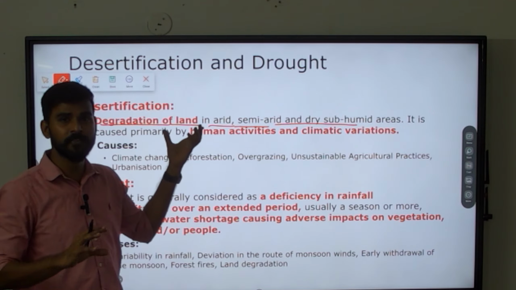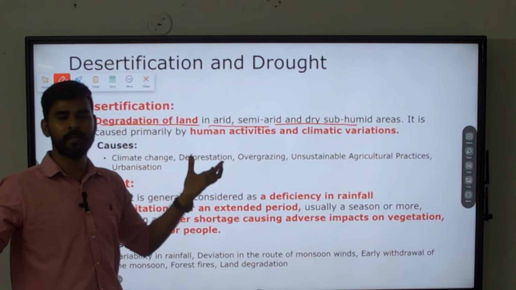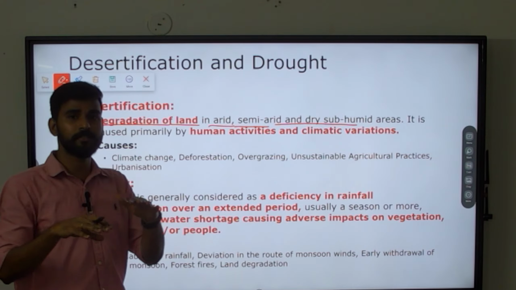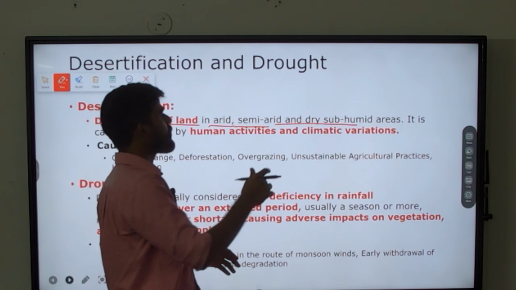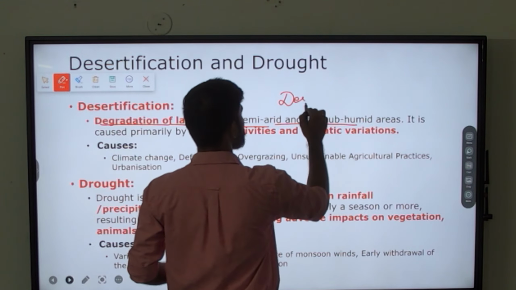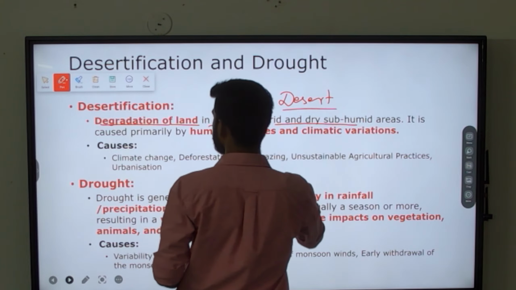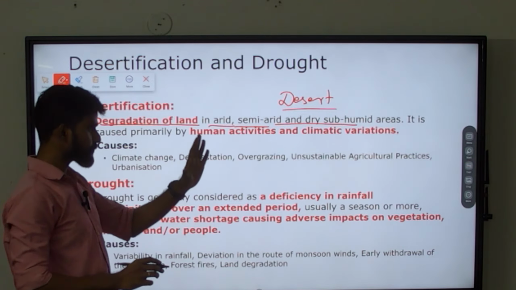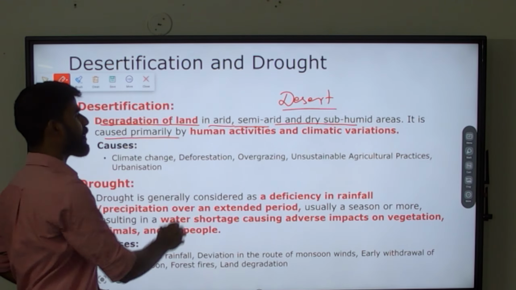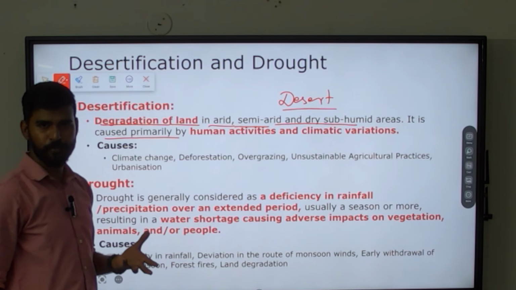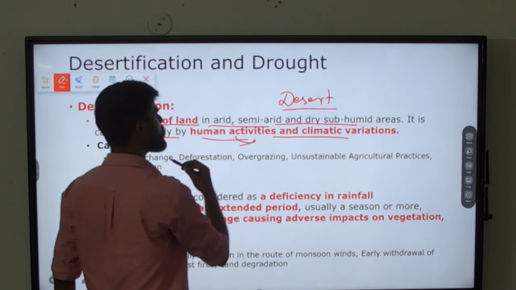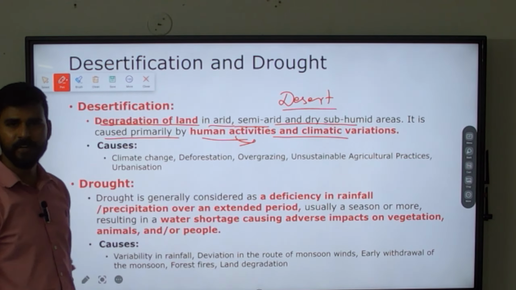It is not desert formation like we have the Sahara Desert, Thar Desert, Gobi Desert. It is not like that. Okay, it is not desert formation. You must be very clear on this point. It is desertification, that is degradation of arid areas, and it is caused primarily by human activities, anthropogenic activities, and also climate variations. The main factor is human activities, and we also have climatic variation.